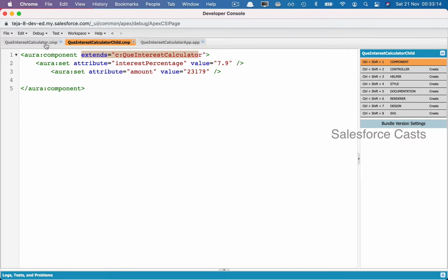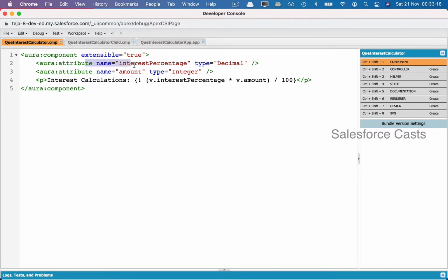Likewise, in the parent component, there are two attributes. One attribute is called interest percentage, and the other attribute is called amount. We also have some business logic here. We are trying to do some mathematical calculation: we are trying to multiply the value of this attribute with the value of this attribute, and divide it by 100.